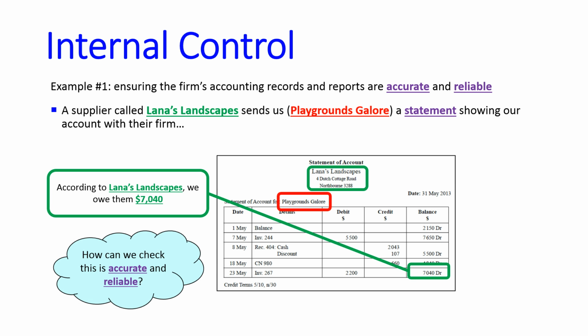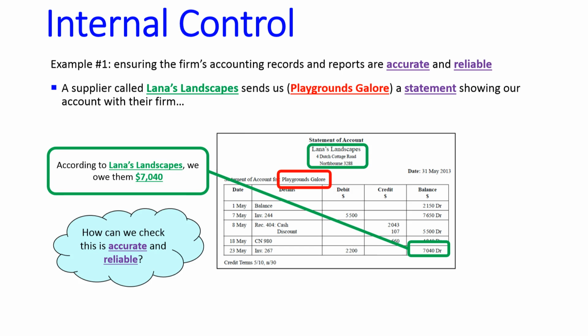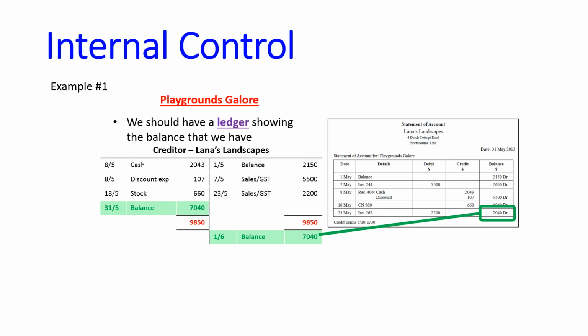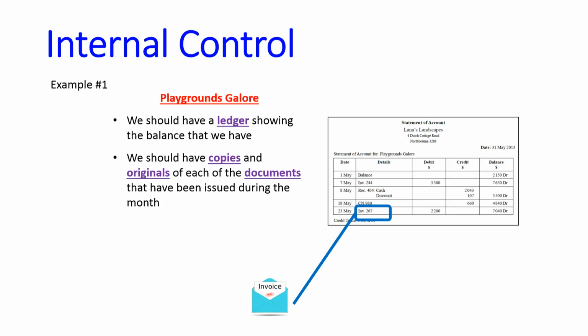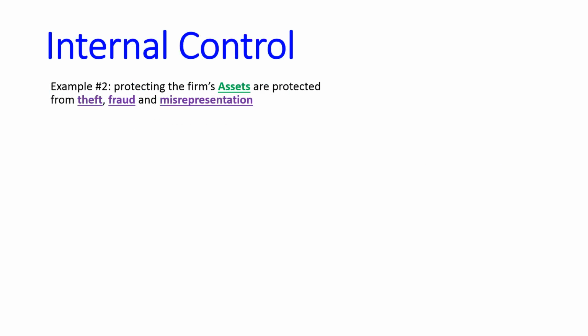That way we can check whether everything's reliable, and specifically we should be able to go back and find, in this case, a subsidiary ledger for a creditor called Playgrounds Galore. Does our ledger equal what they're saying it should? We should also have copies and originals of each of the documents that have been issued during the month. So in this case we can see there was an invoice, they sold us something, so we should have a copy of that, or actually the original. We paid them, so there should be a receipt. Actually that would be a check, but we've been given a credit, so we should have kept the credit note, and so on. Internal control can also help protect the firm's assets from theft, fraud, and misrepresentation.